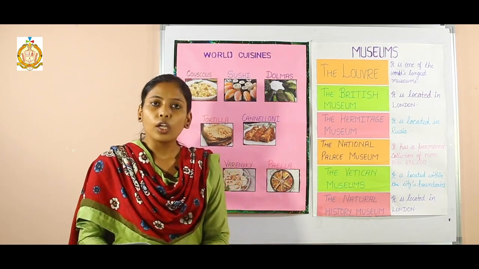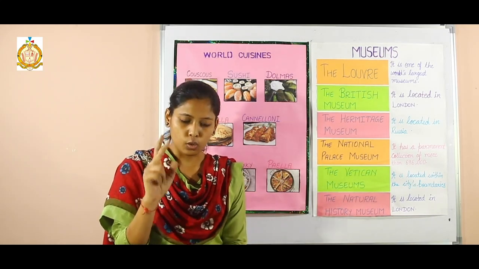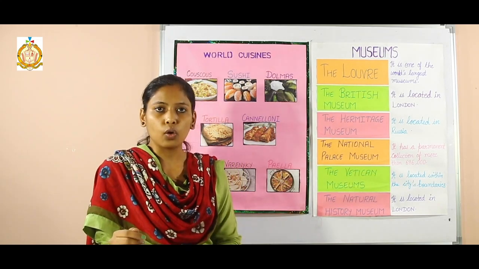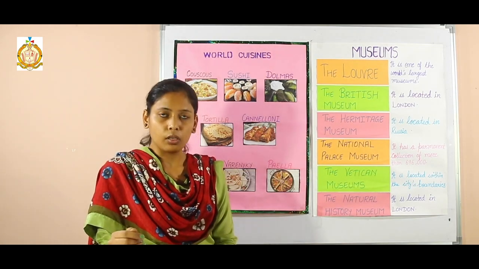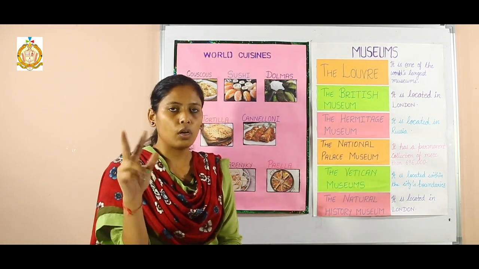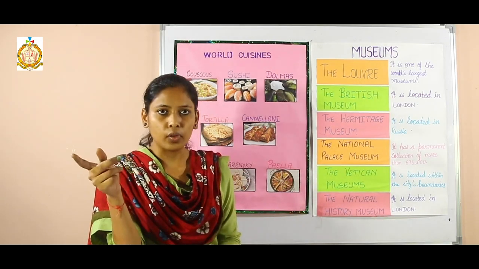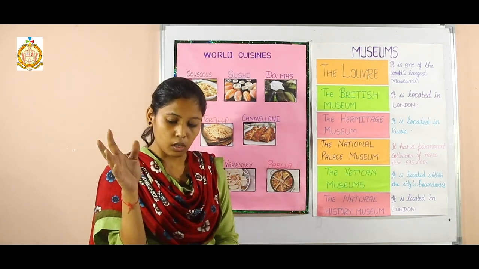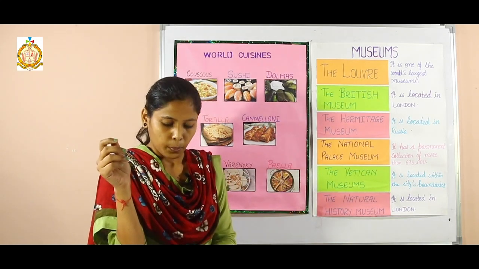Next one is dualism. Dual means two. According to this, life depends on the interaction of opposing or complementary principles, meaning two complementary principles like good and evil, God and devil. Two principles, both opposite. Next one is animism.